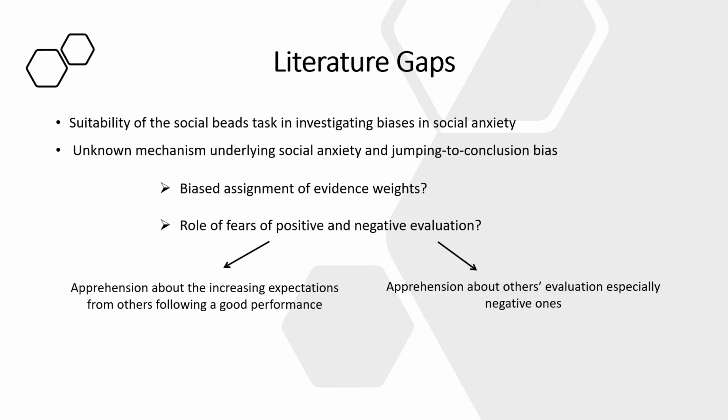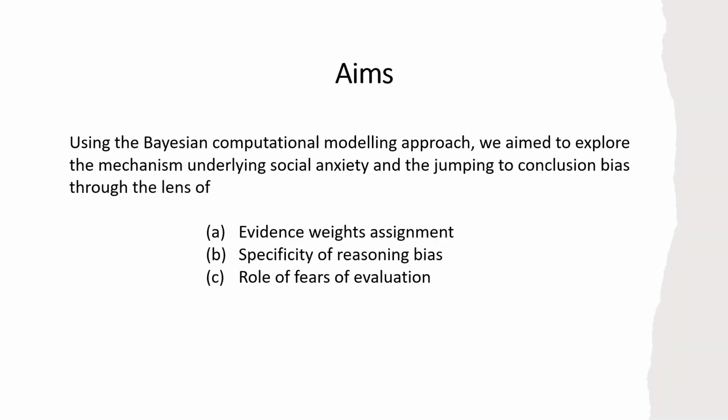Given fears of evaluation are self-defeating beliefs associated with catastrophic social outcomes, they could contribute to the biased assignment of evidence weights and therefore the jumping to conclusion bias. Given these gaps, the present study aimed to investigate the relationship between social anxiety and the jumping to conclusion bias using the Bayesian modeling approach, specifically through the assignment of evidence weights. We also aimed to explore the specificity and mechanism underlying social anxiety and the jumping to conclusion bias through the role of fears of evaluation.